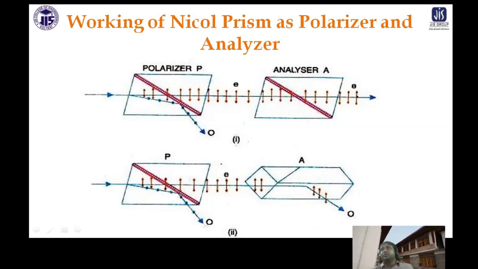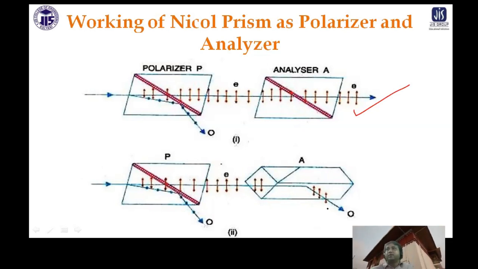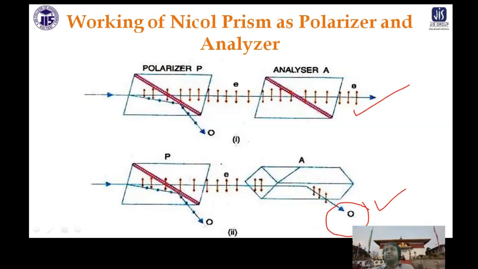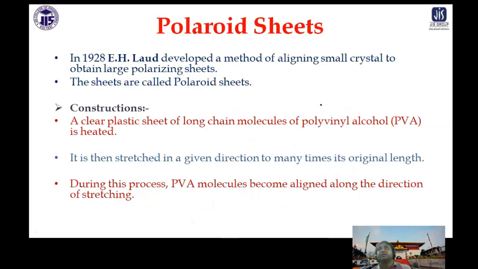So the analyzer will allow this to pass through. But here, if you keep the analyzer perpendicular to it, you can see again the Nicol prism is there, so you can now get the ordinary ray. This is how you can get it also, because this is a second analyzer. If you keep it perpendicular to it, you can get it. So this is how you can get the two polarized lights.